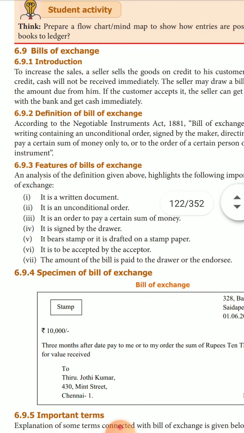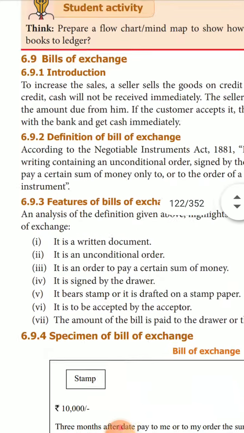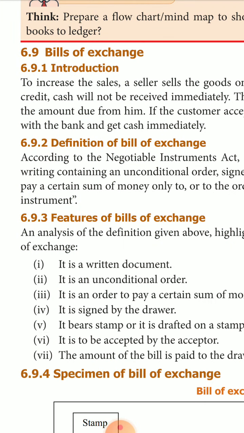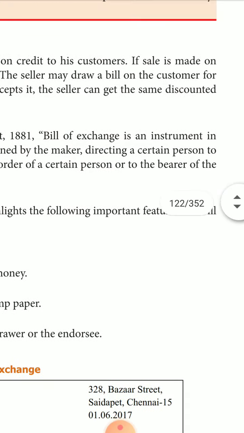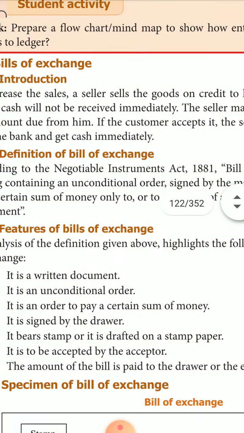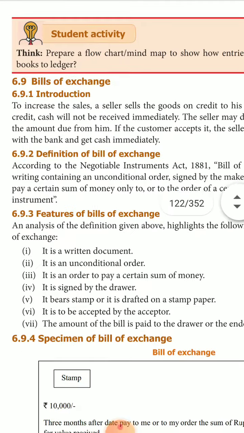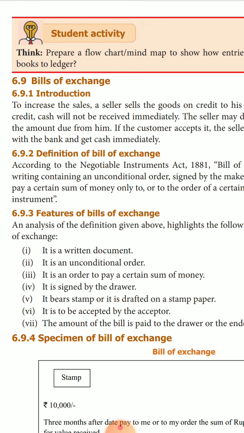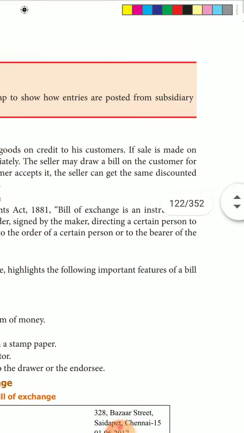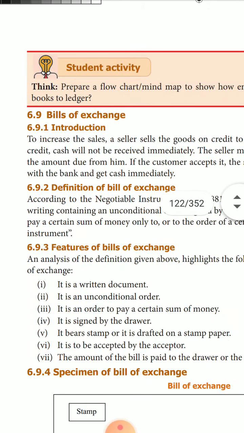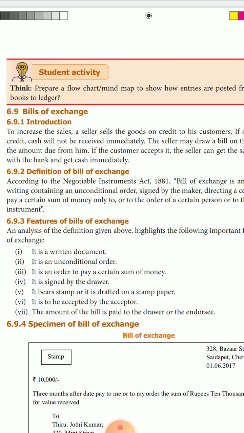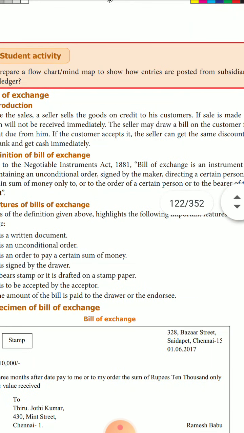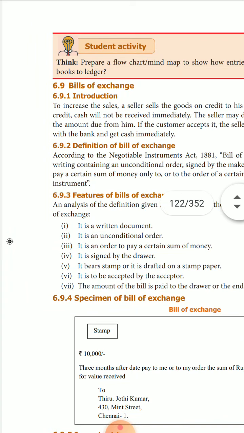Now come to the bills of exchange. Introduction. To increase the sales, a seller sells the goods on credit to his customer. If sale is made on credit, cash will not be received immediately. The seller may draw a bill on the customer for the amount due from him. If the customer accepts it, the seller can get the same discounted with the bank and get cash immediately.